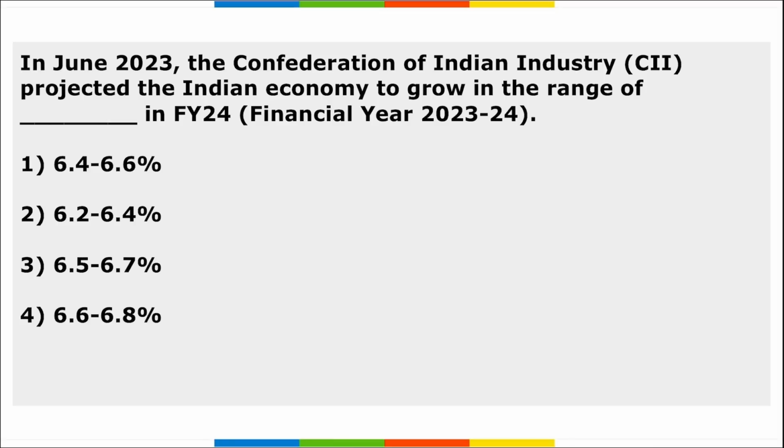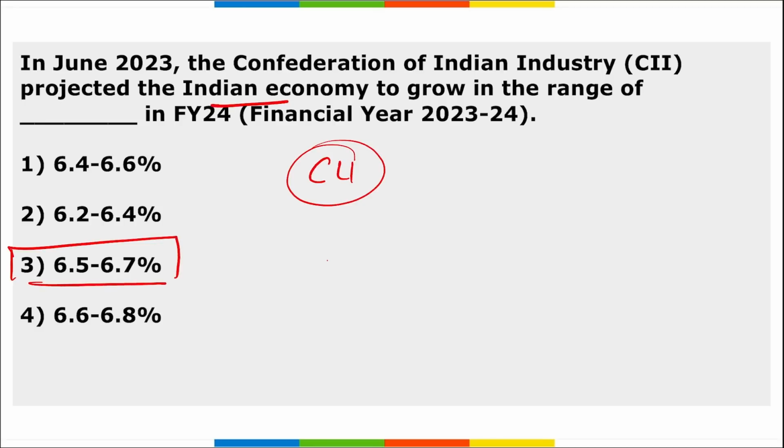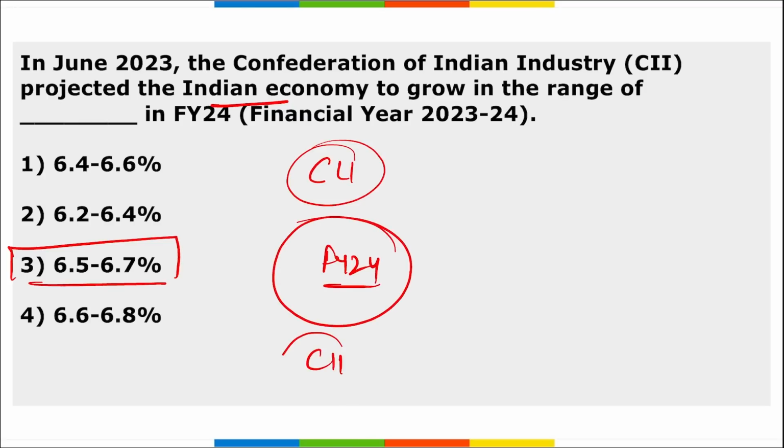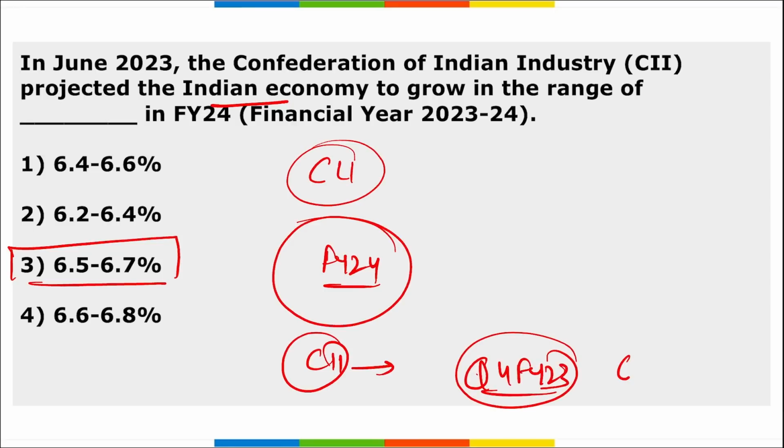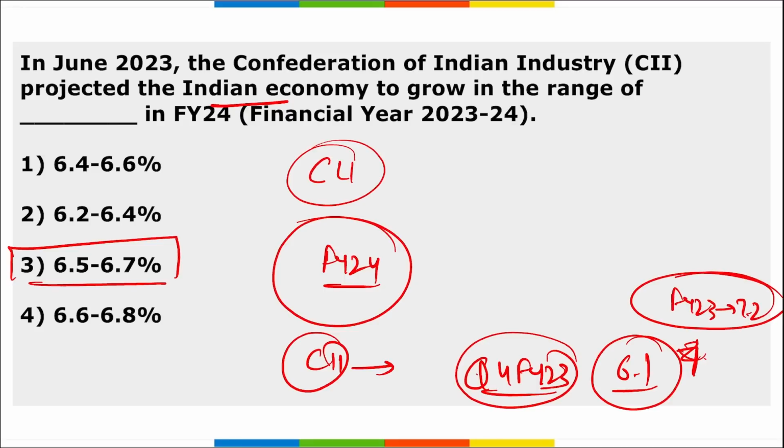Next, CII projected Indian economy to grow between the range of 6.5 to 6.7% in the financial year 24. Also, CII has projected India's GDP growth in fourth quarter of fiscal year 23 to be 6.1% with an annual growth of fiscal year 23 to be 7.2%. Right?